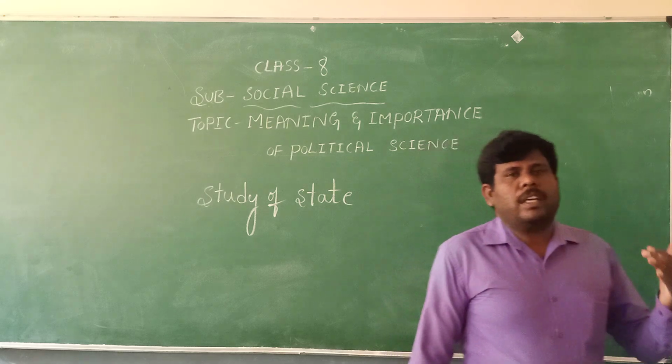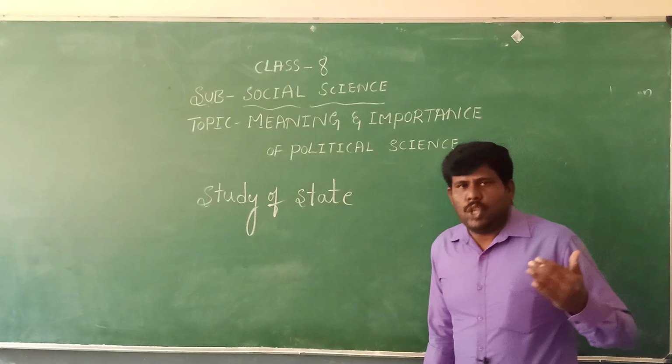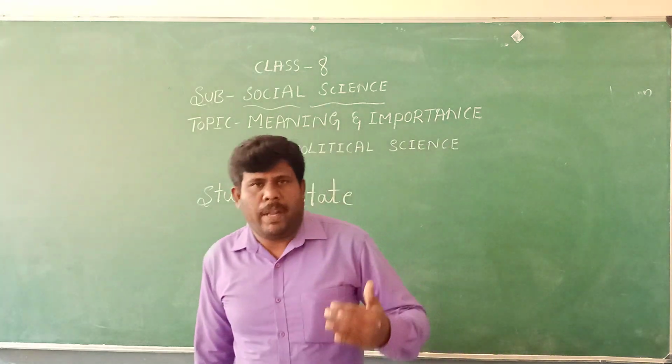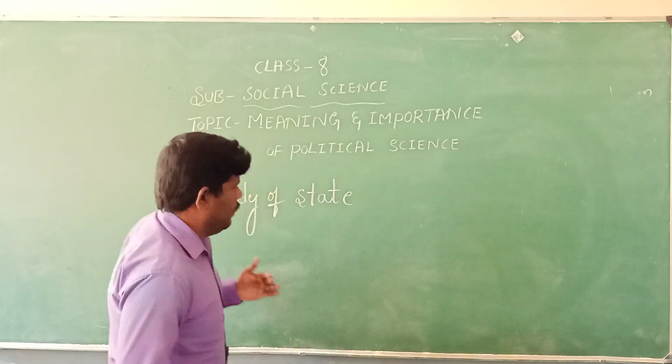The great Greek philosophers like Socrates, Plato, and Aristotle.